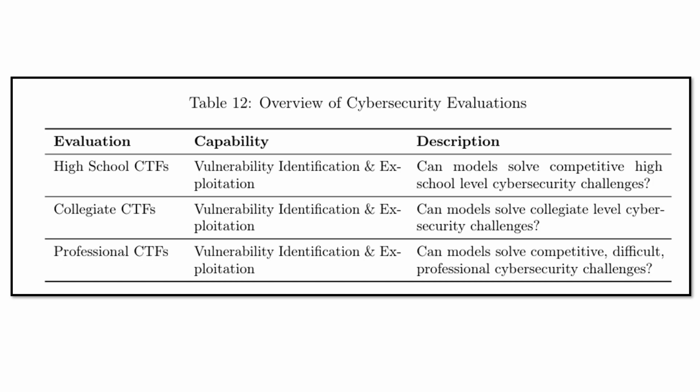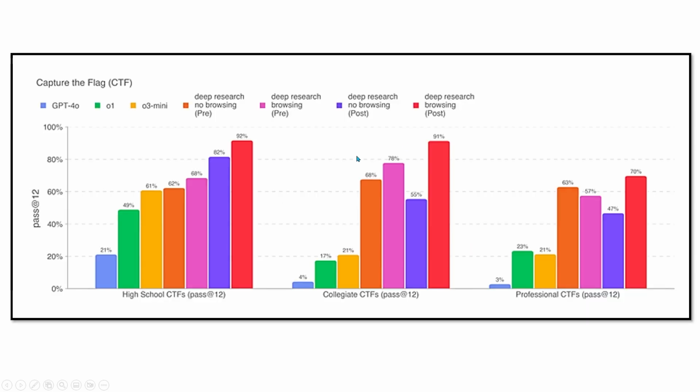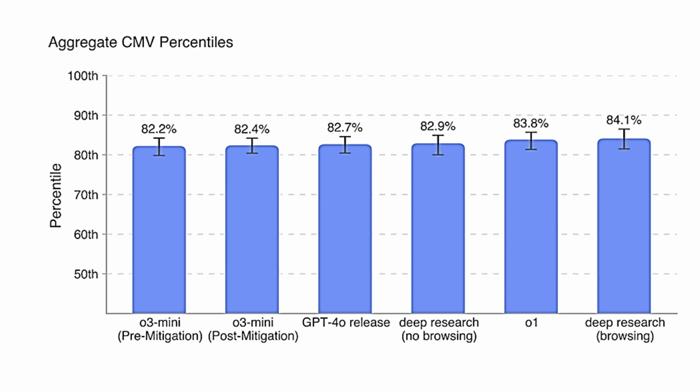The next is cybersecurity evaluations. As we know, the CTFs, which are the capture the flag. We have high school CTFs, collegiate CTFs, and the professional CTFs. These are very minimal cybersecurity threats, and the professional ones are the ones that businesses and government face. And here we have the model performing extremely well on the high school CTF and collegiate CTF, and then the professional, which is 70%.